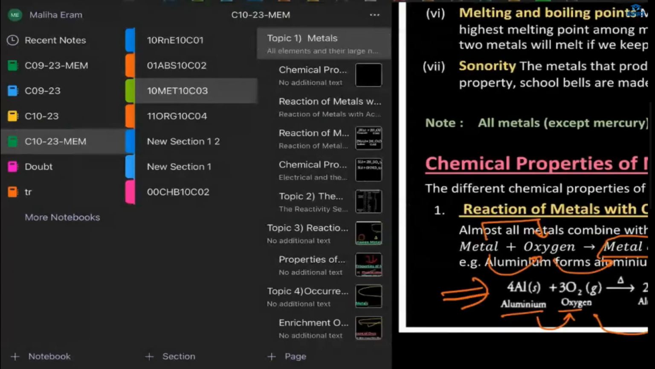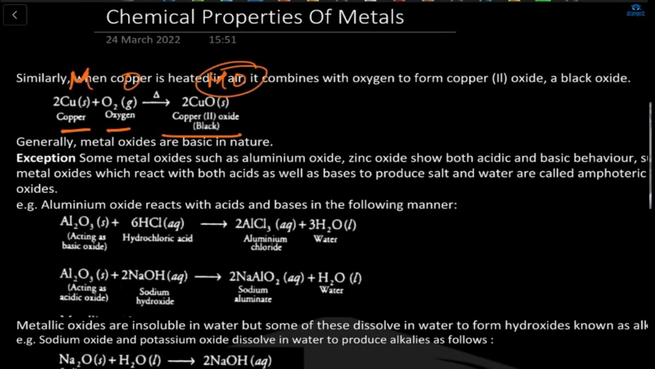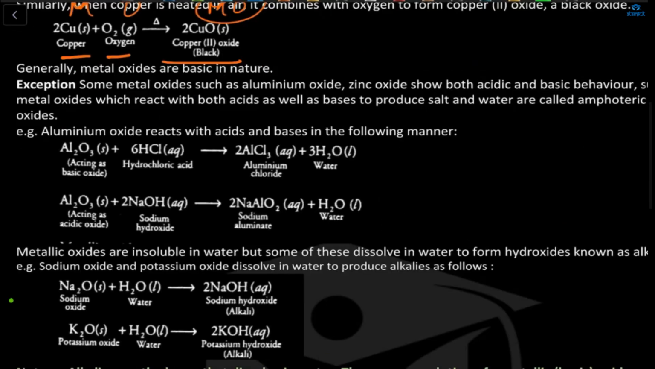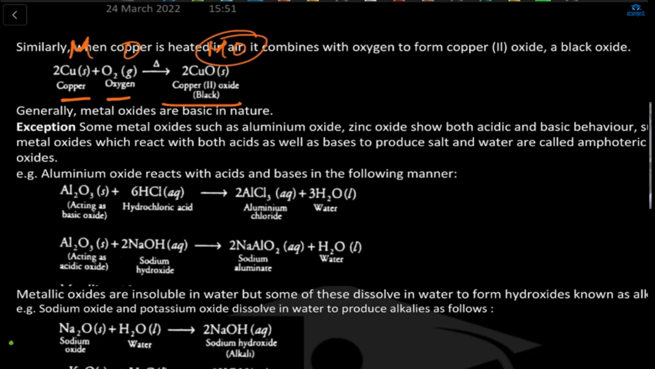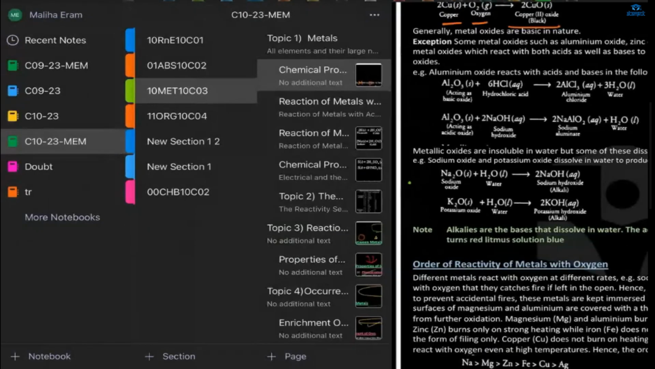Now, what is the next one? Here also, copper and oxygen form copper oxide. Metal and oxygen form metal oxide, right? Ma'am, it is a combination reaction. Yes, very good, a combination reaction.